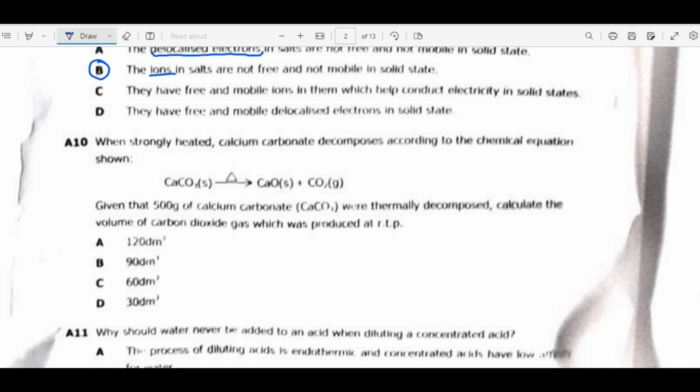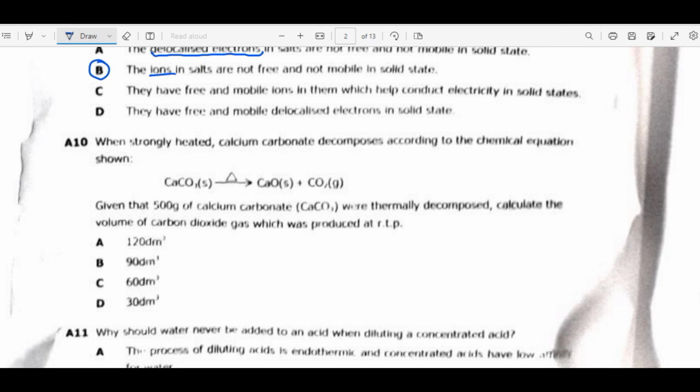We move on to question 10. When strongly heated, calcium carbonate decomposes according to the chemical equation shown. Given that 500 grams of calcium carbonate were thermally decomposed, calculate the volume of carbon dioxide gas which was produced at RTP. So what are we going to do? We need to find the volume of carbon dioxide.